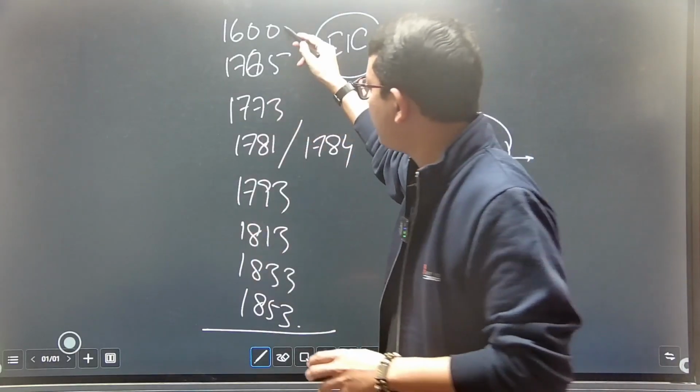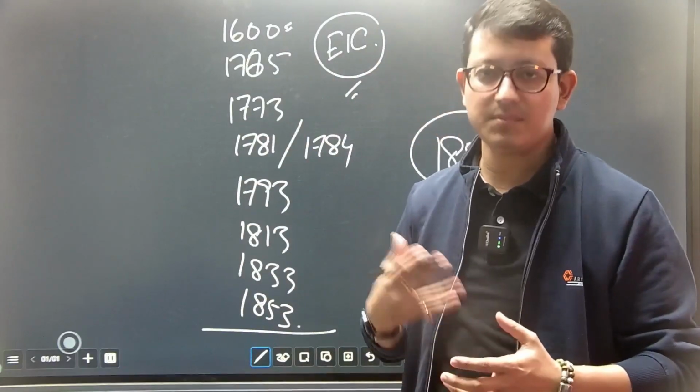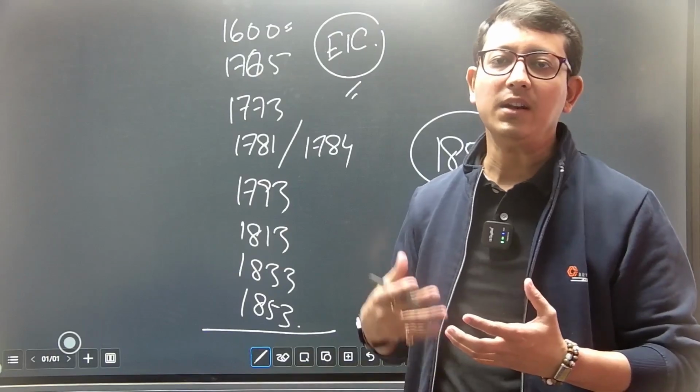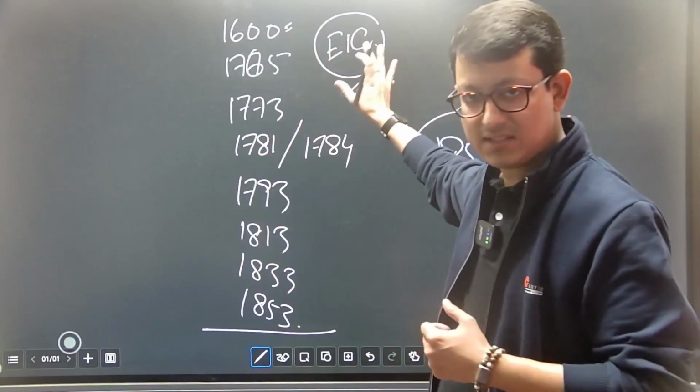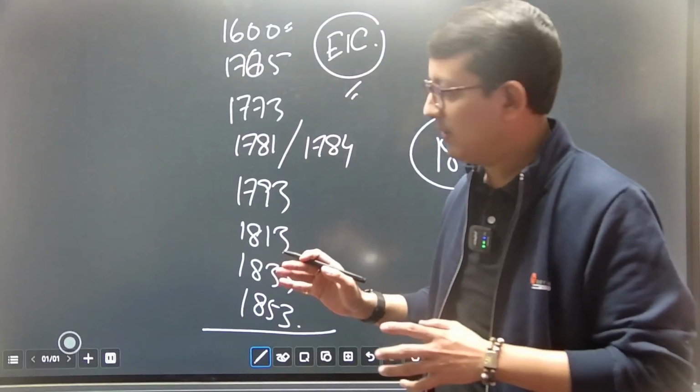Okay, 1600 becomes important. Why? Because it was this particular year when the English monarch, or the British monarch, gave the monopoly rights to the East India Company to come and trade with India, right?